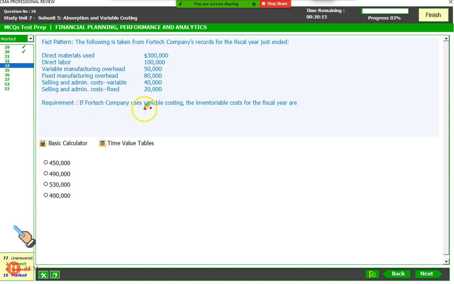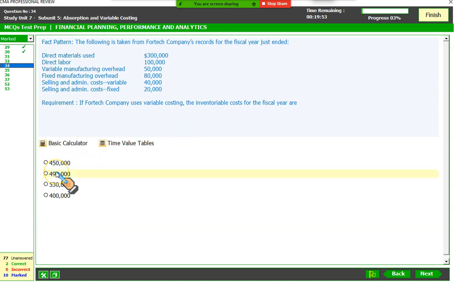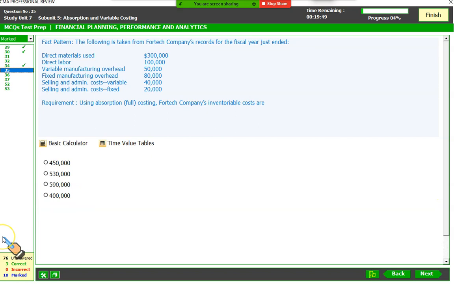If Fortech company uses variable costing, what is the inventoriable cost? We have just learned that under variable costing, only direct material, direct labor, and variable overhead are called the product cost. So I will take this, this, and this. And if you add all these, it is going to be 450. Hey, khalas, no need to look anything up. This is your answer.